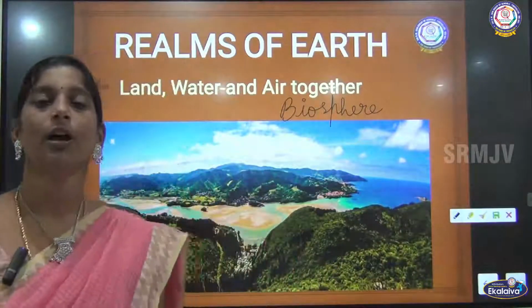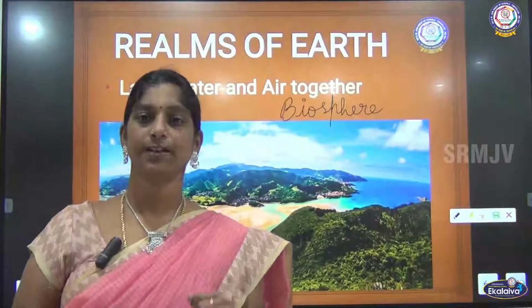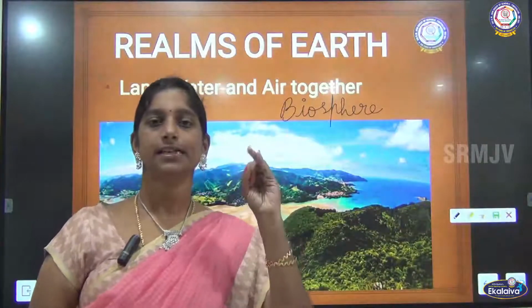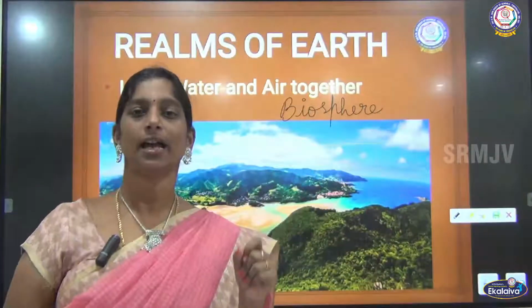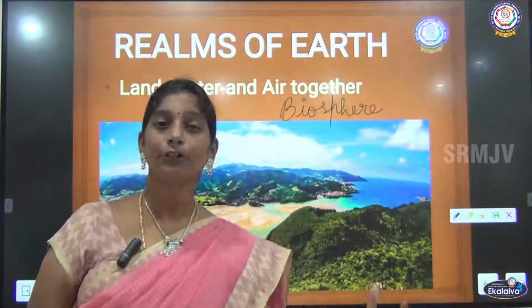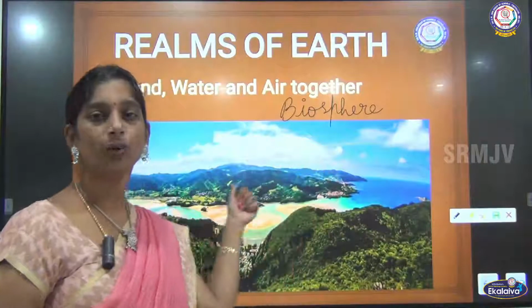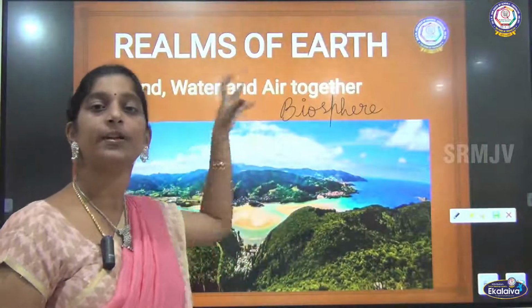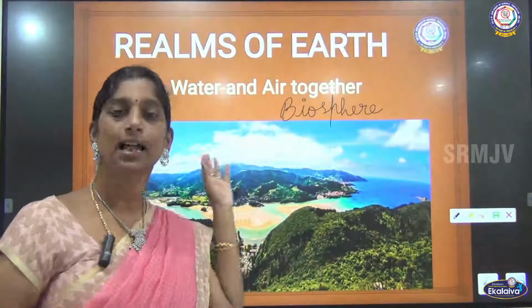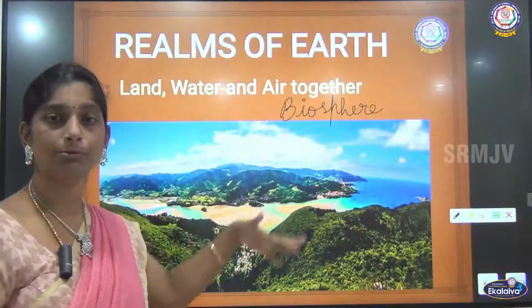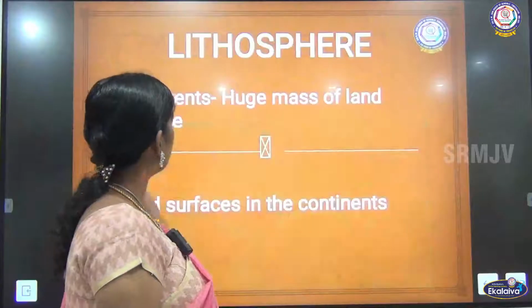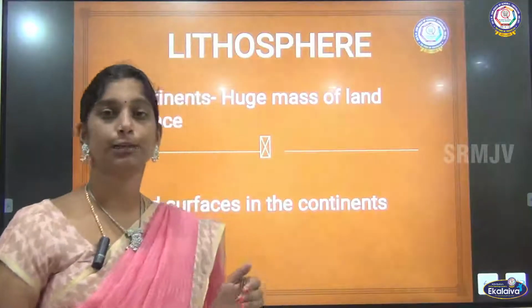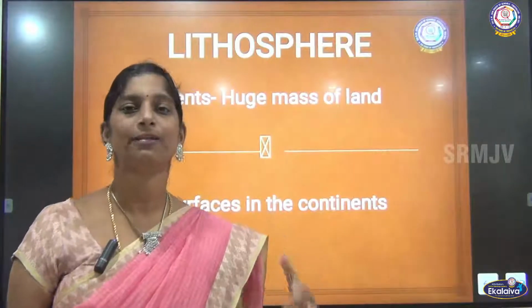So these are the major realms of the earth. There are four. One is lithosphere, which is the land surface. The second is hydrosphere, which is the water surface, and the third is atmosphere, which is the layer of air. The final one is biosphere, which is the mixture of all these three: land, water and air all put together forms the biosphere, right?